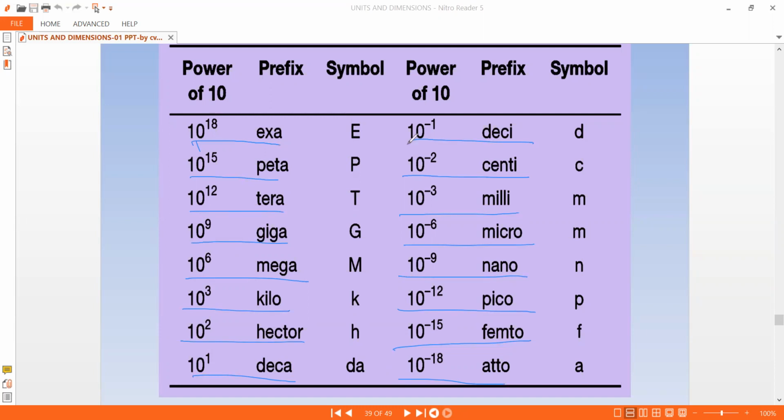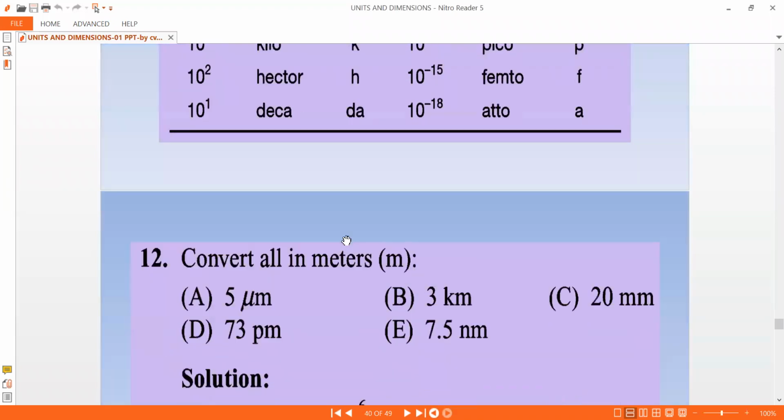This is the naming for the powers of 10. And with that, we are almost reaching the conclusion of this chapter.